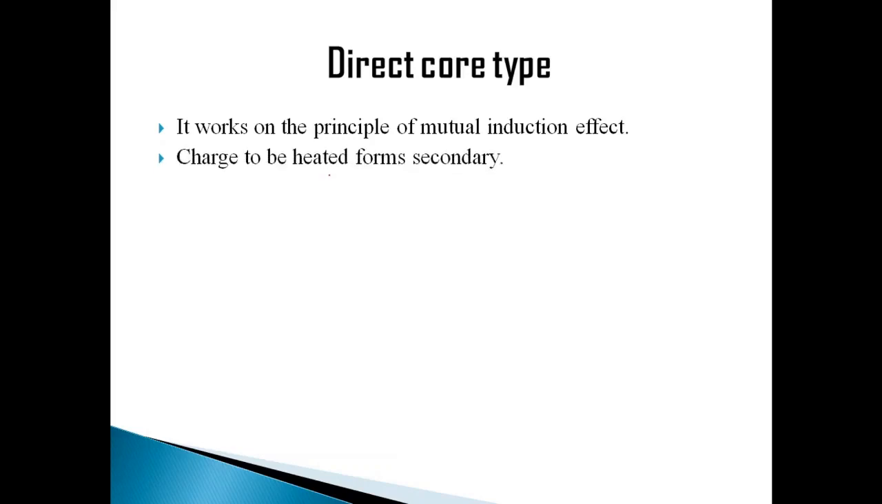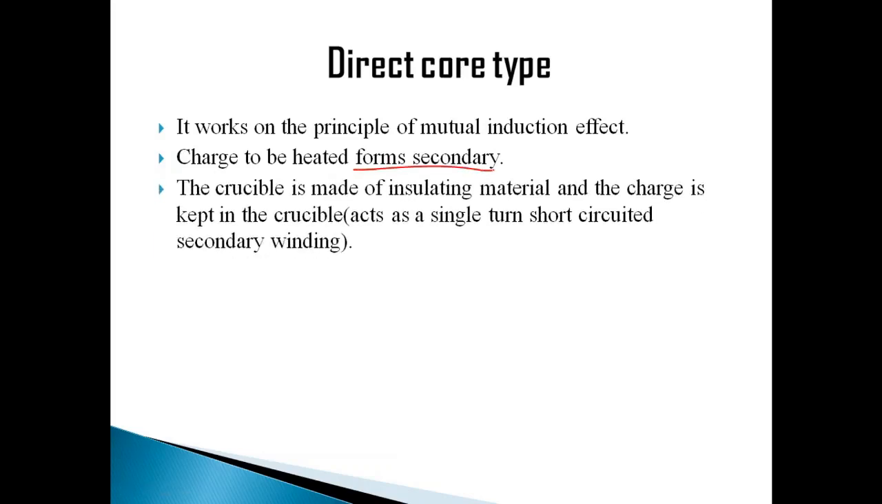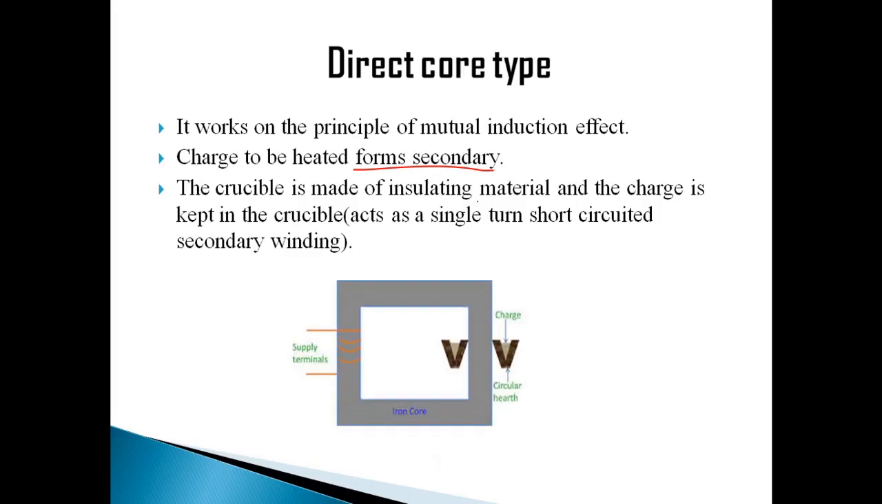So the direct core type of induction furnace works on the principle of mutual induction effect, that is transformer principle, right? And also the charge which is to be heated is going to form the secondary. As I told you already, charge will be secondary and the primary winding will be given supply, right? So let's look at the picture. Look at this. The supply is given to the primary winding here. So this is the primary winding. Supply will be given to the primary winding, and because of this core, we have this as the secondary arrangement.